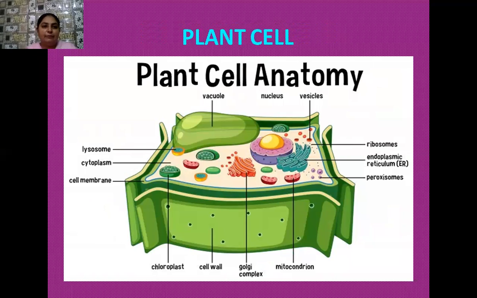Okay, students, we are well familiar with the diagram of the plant cell. So here so many cell organelles are present, as it is the example of the eukaryotic cell. I want to tell you some major characteristics that are only found in the plant cell. Number 1, in the case of the plant cell, see in the diagram, larger vacuoles are present. These larger vacuoles are there in the plant cell because they are autotrophic in nature, and they have to store the photosynthates, which are the products of photosynthesis.